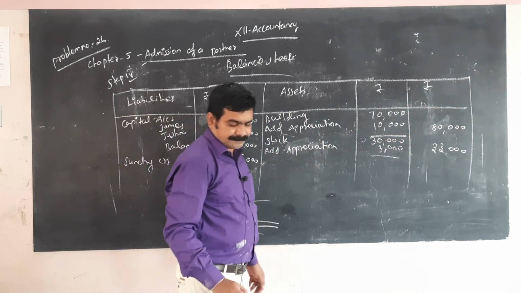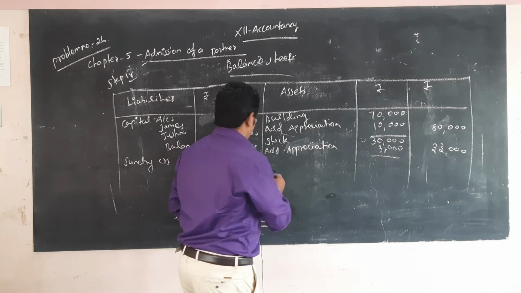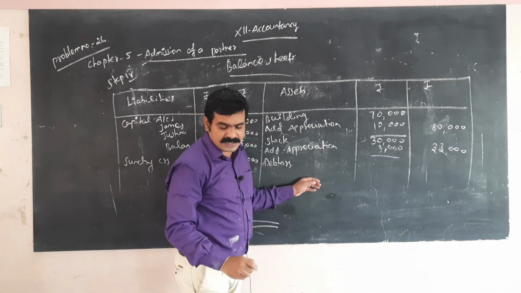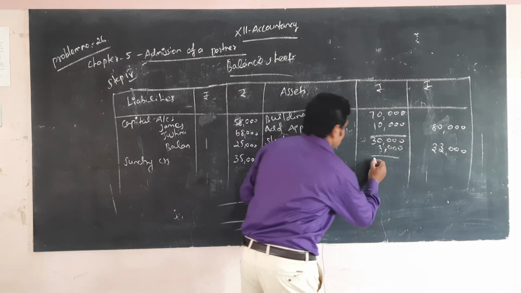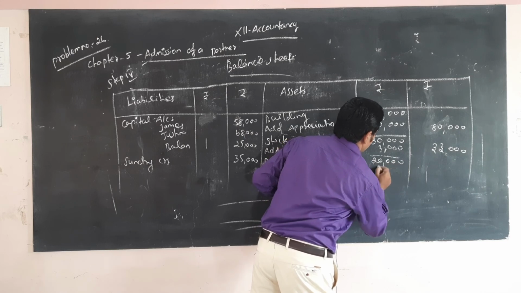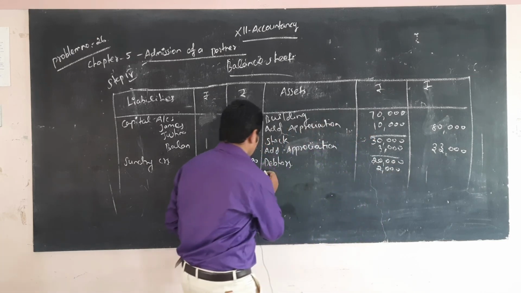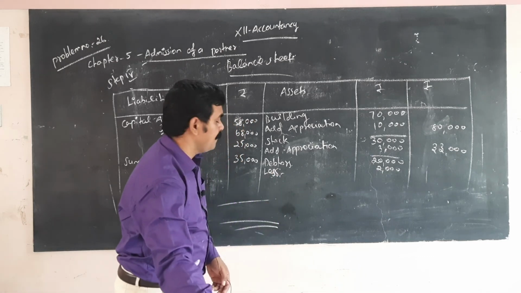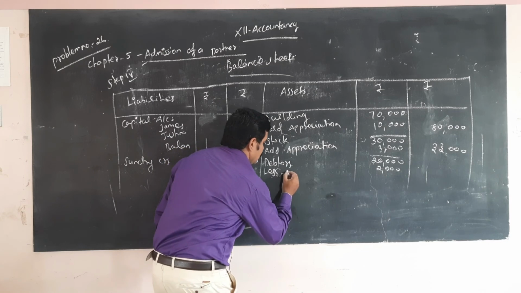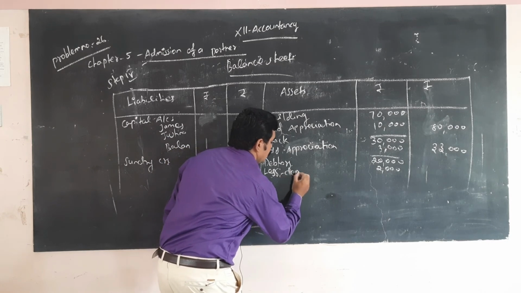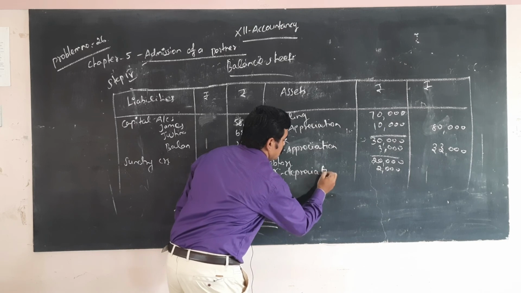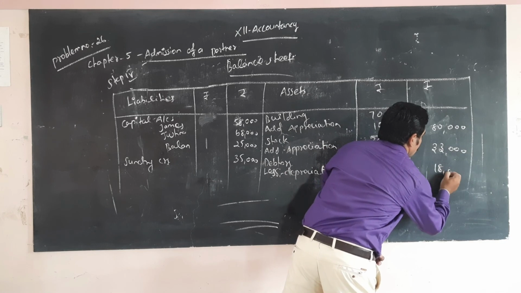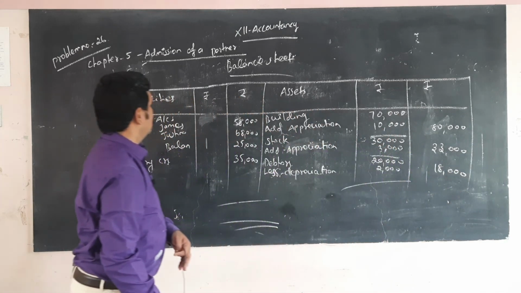Okay, next one, debtors. That amount decreases, so 20,000 here, 2,000 is less, that is called depreciation. So 18,000.